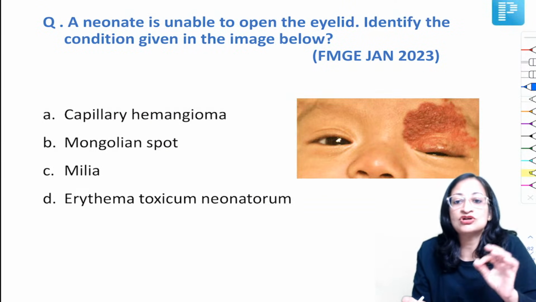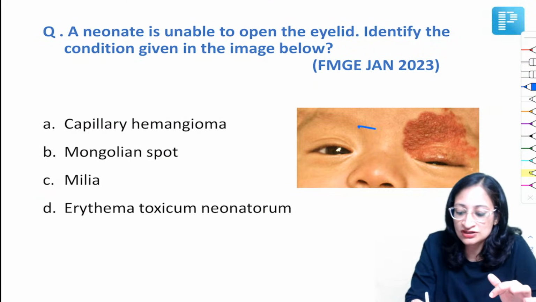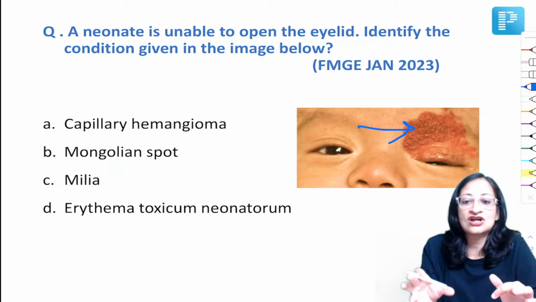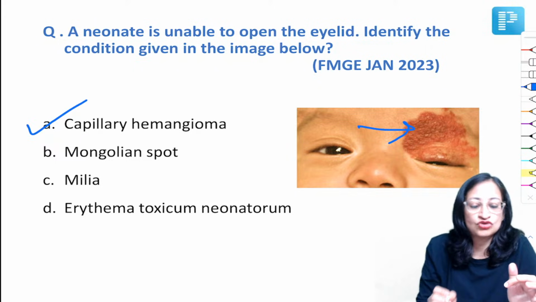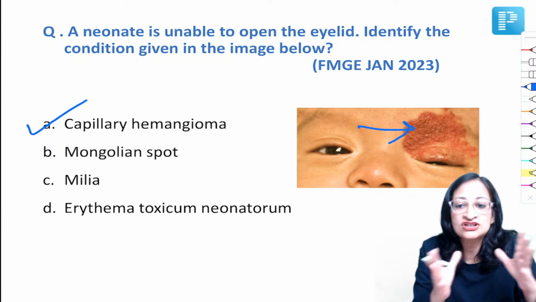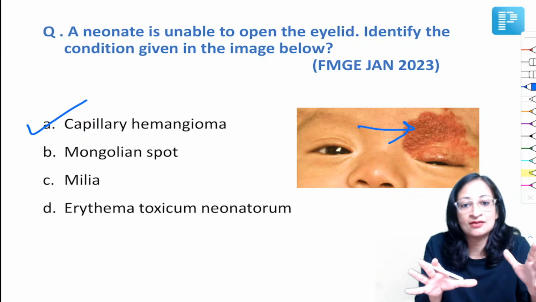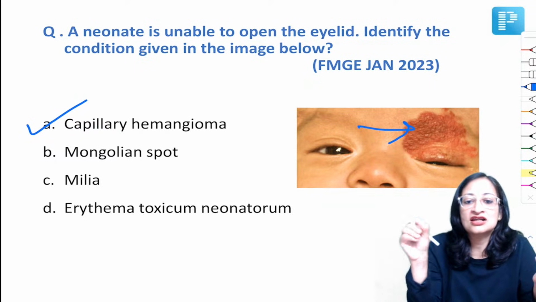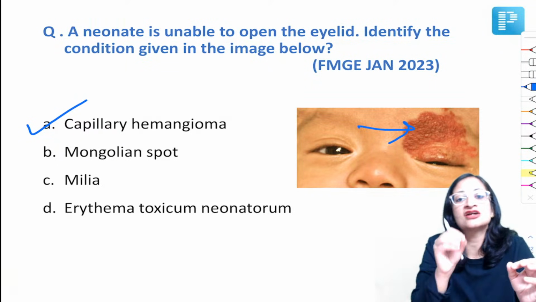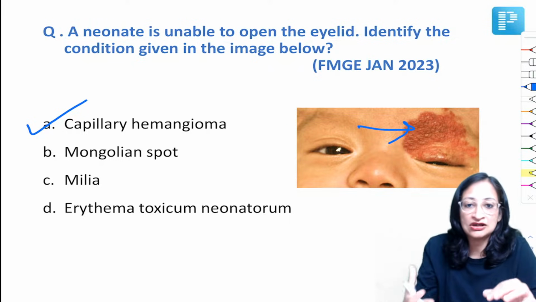A neonate is unable to open the eyelid. Identify the condition given. You can see here a patch, reddish colored. So this is a case of capillary hemangioma. Mongolian spot appears as bluish black lesions in the buttock area mainly. And milia are colorless papules. Erythema toxicum are some erythematous maculopapular lesions mainly on the trunk.